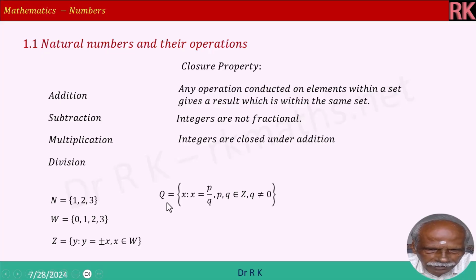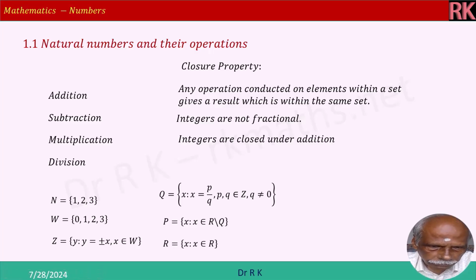Here, rational number is defined. X is such that x is equal to p by q, where p and q are elements of integers and q is not equal to 0 because divisor should not be 0. And irrational number is all the real numbers which are not fractional. That is, x is such that x is an element of real number except the fractions, except the rational numbers. And real number is defined as x is such that x is an element of R.